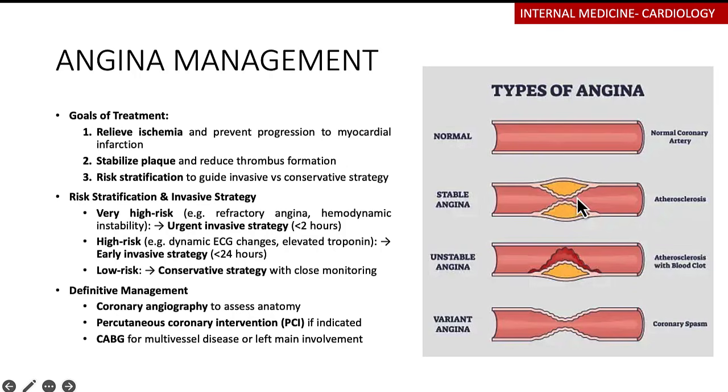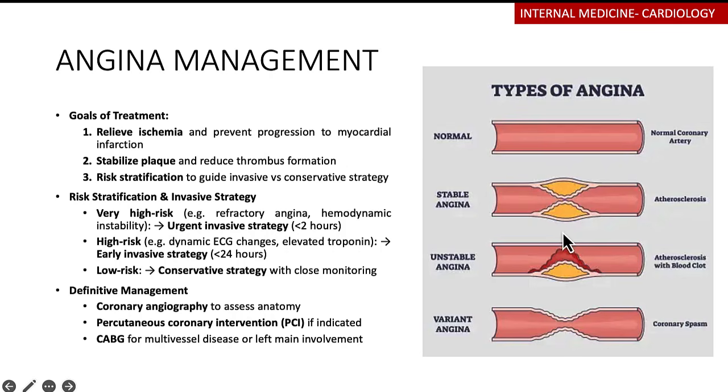Now, as long as this fibrous cap is intact, remember that you're going to be reducing the lumen and the size of this blood vessel. And a patient is only going to become symptomatic where now the oxygen demands are much greater than the supply. For example, they start exercising, because this here becomes fixed and the amount of oxygen or the amount of red blood cells passing through is going to be limited. So if someone is exercising, they become symptomatic. So this is what's happening in stable angina. Often they'll get symptoms when they start exercising, and at rest they won't have any symptoms.